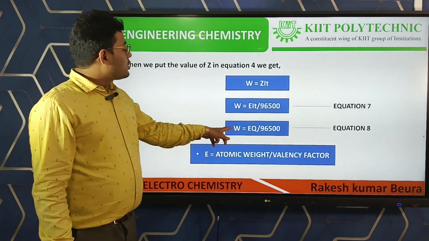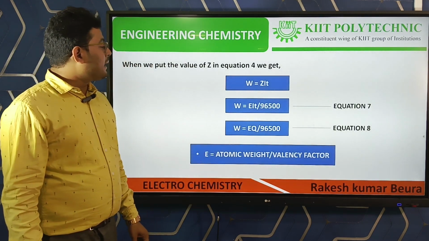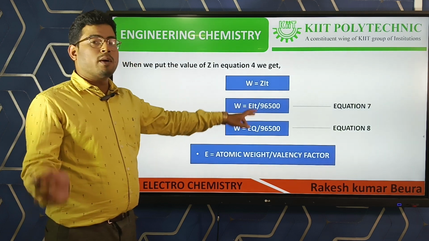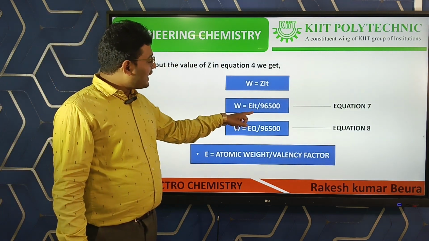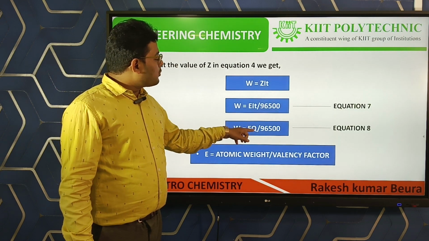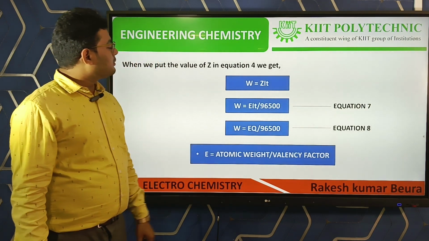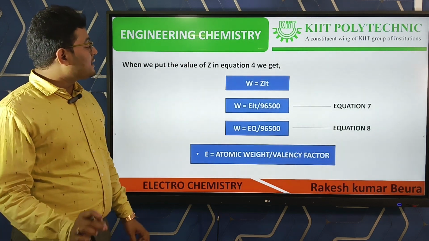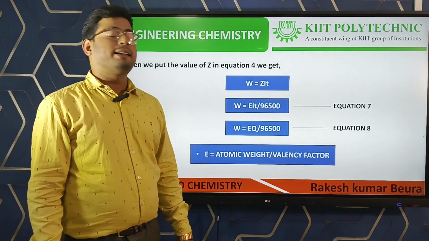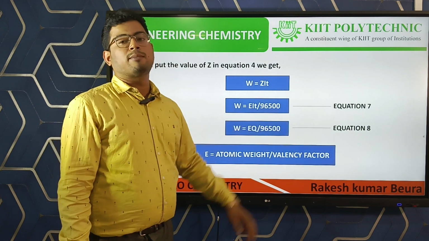In place of IT, we know Q is equal to IT, so we put Q. Then the equation becomes W is equal to EQ by 96,500. That is equation number 8.